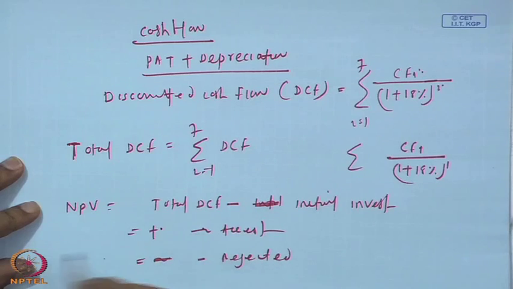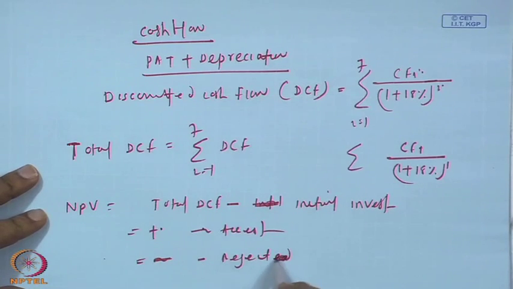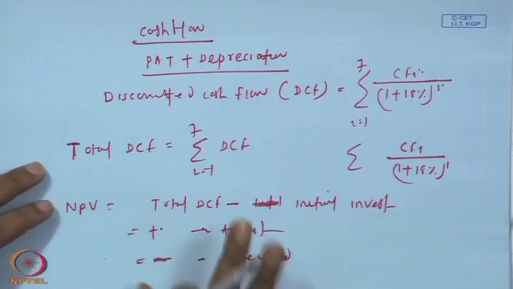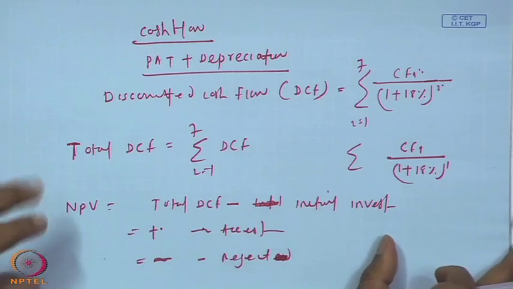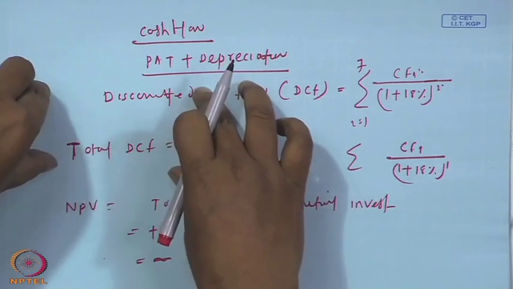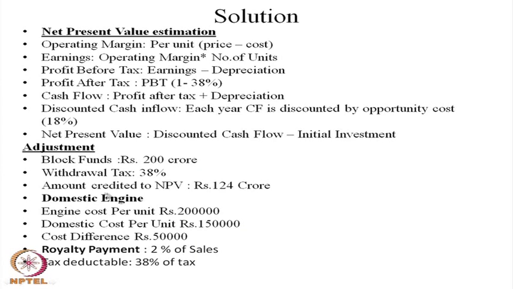But we cannot reject the project at present, because it is only one part of our analysis. After the NPV from the domestic analysis, we have to go for the NPV adjustment process. Why adjust? Because the foreign direct investor is getting some other benefits, and those benefits need to be adjusted with the domestic NPV. So that adjustment process is separate here.